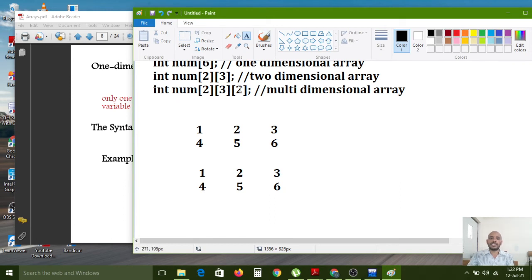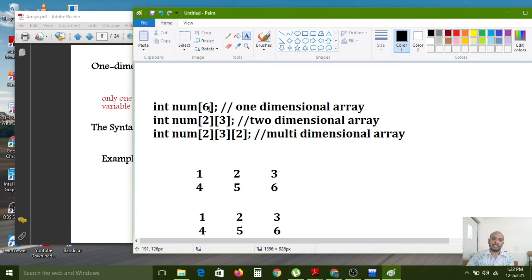So that is the meaning of multi-dimensional array. In a multi-dimensional array, if you want to create array of arrays, array of arrays, it depends on our project. If you want to create a multi-dimensional array using different kinds of dimensions, then you can obviously create it, no problem. So this is the difference between one-dimensional array and two-dimensional or multi-dimensional array.